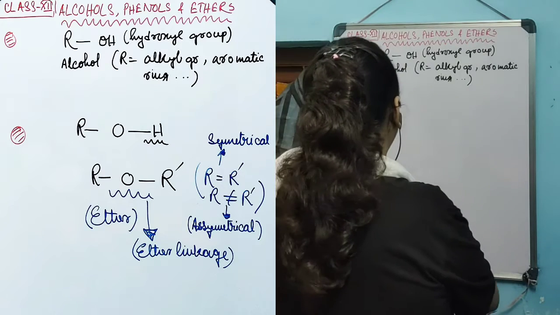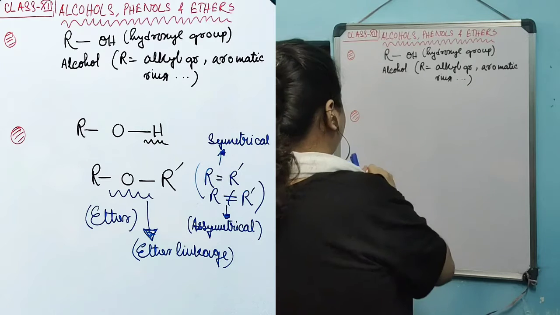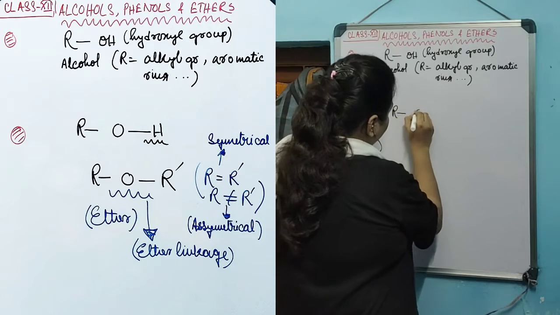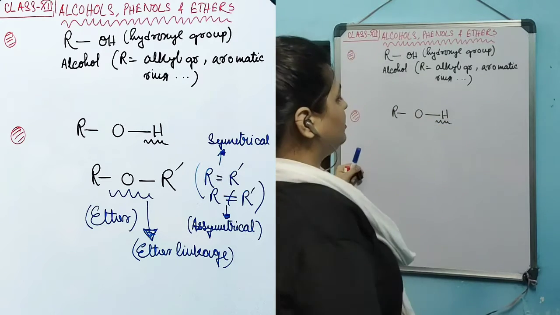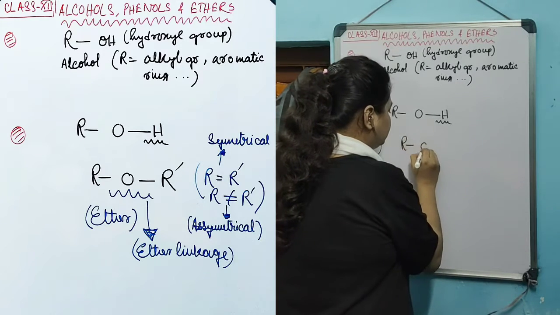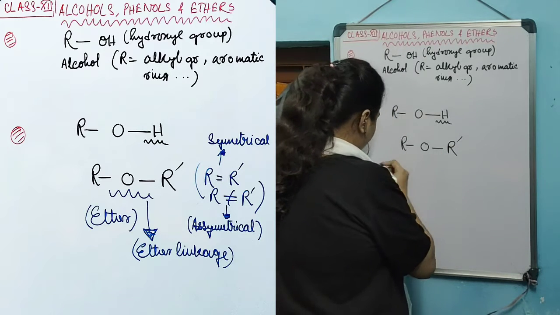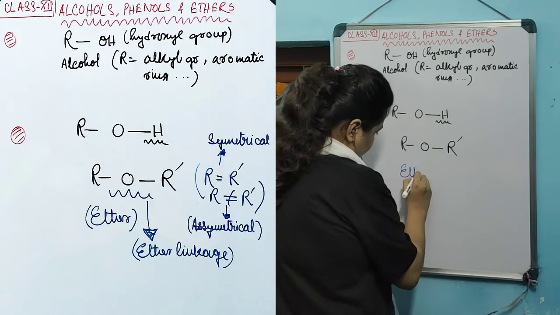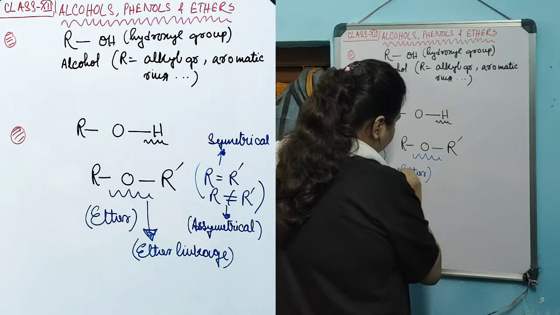But the hydrogen in the hydroxyl group of alcohol, if it is replaced by another alkyl group, then this compound is known as ether.